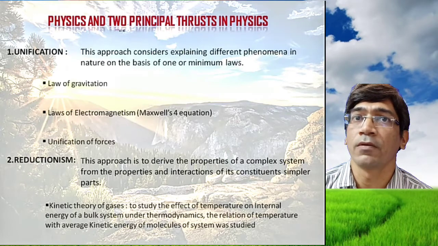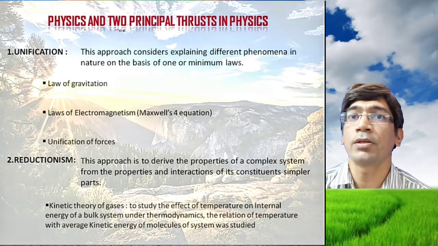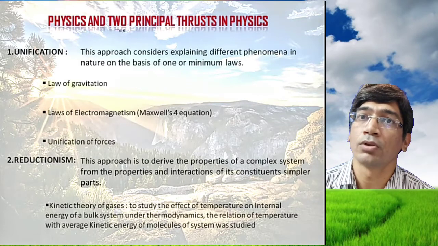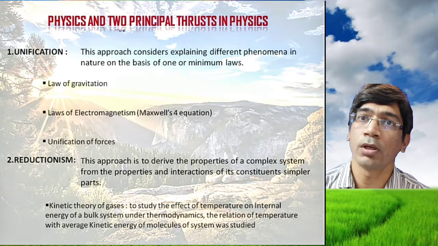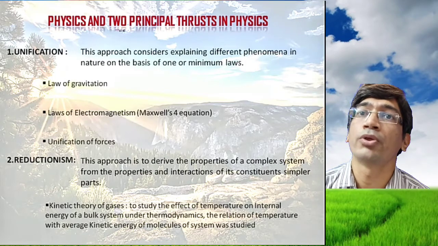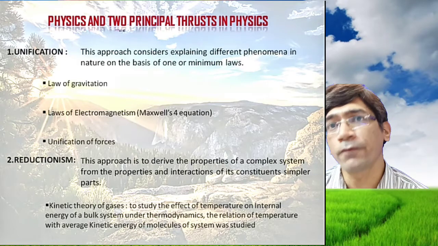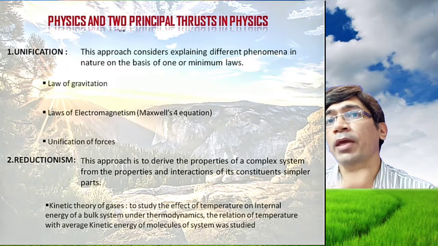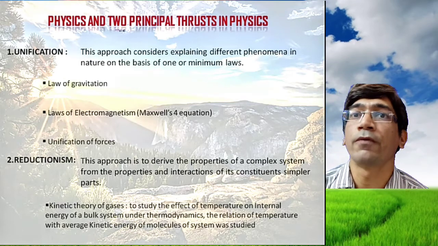In this case, we can bind all these phenomena using the law of gravitation. The law of gravitation is equally applicable from the small level to the large level. So one rule is applied to different phenomena. Different phenomena can be bound by one rule. This is known as unification.